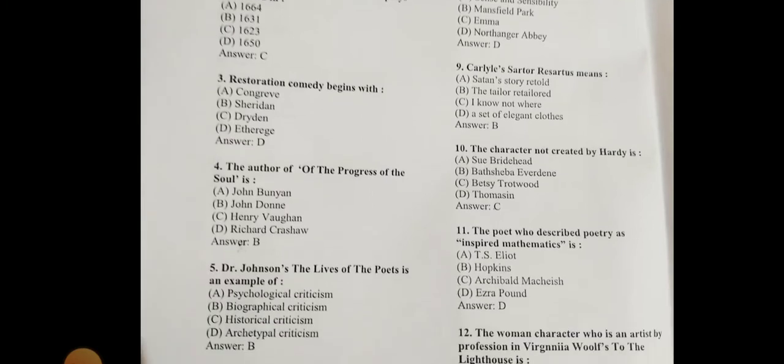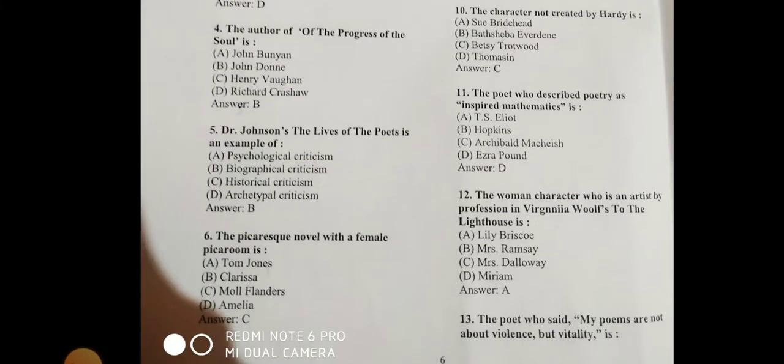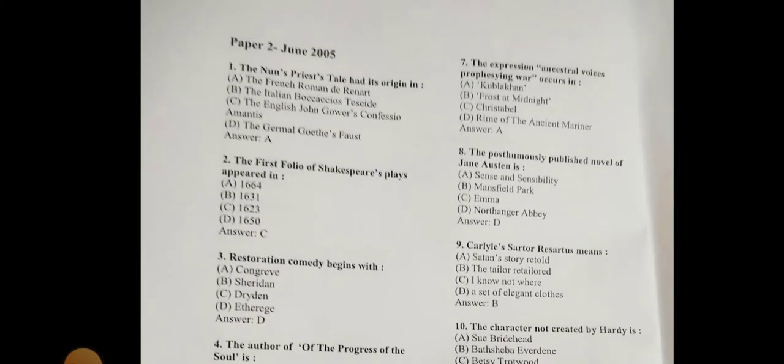Restoration comedy begins with, the right answer is Etheridge. The author of The Progress of the Soul is John Donne. Dr. Johnson's The Lives of the Poets is an example of biographical criticism. The picaresque novel with a female picaroon is Moll Flanders. The expression "ancestral voices prophesying war" occurs in Kubla Khan.